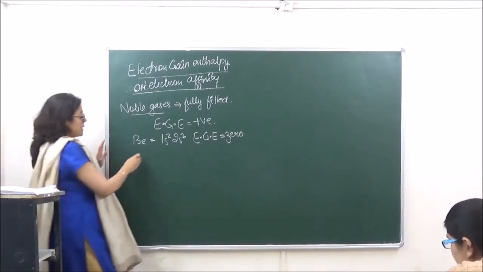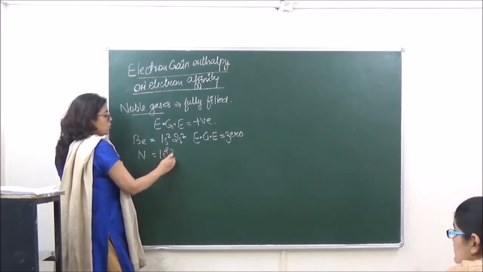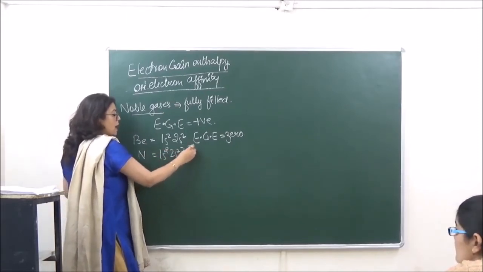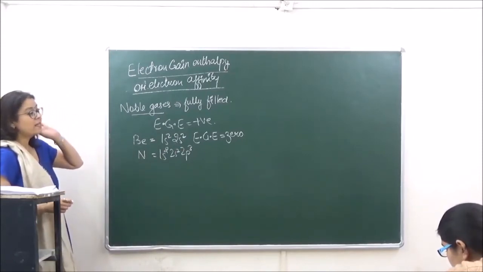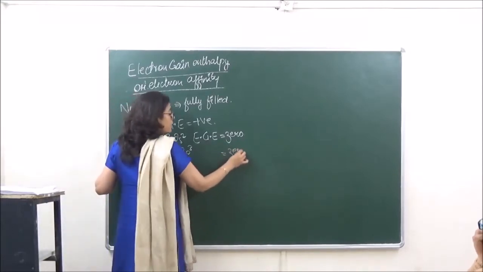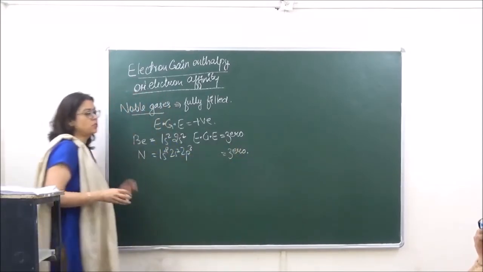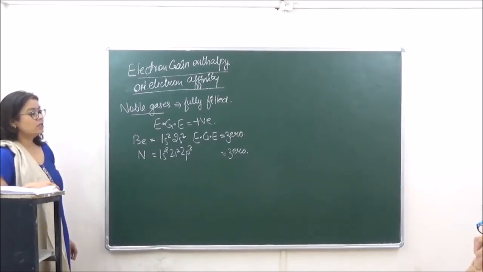In a similar manner, nitrogen is 1s2 2s2 2p3, a half-filled electronic configuration. So either it has a very low negative value of electron gain enthalpy, or the electron gain enthalpy for nitrogen is also taken to be 0. Either it will have a very low value or a 0 value.